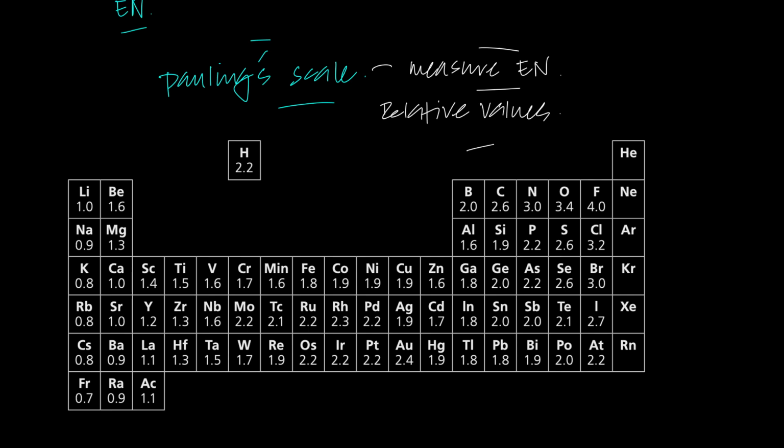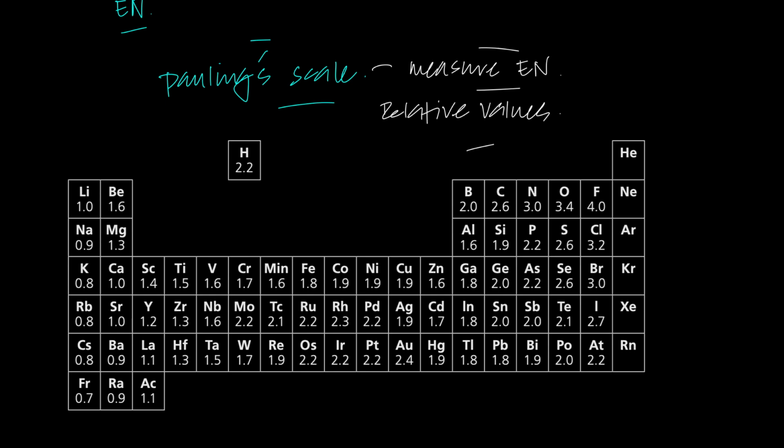And you'd see that the electronegativity across the period is increasing: 1.0, 1.6, 2.0, 2.6, 3.0. And you know the reason for it. Down the group it's decreasing, and you know the reason for it. The same reasons that we've studied above.